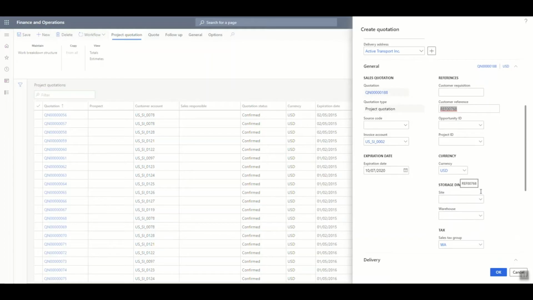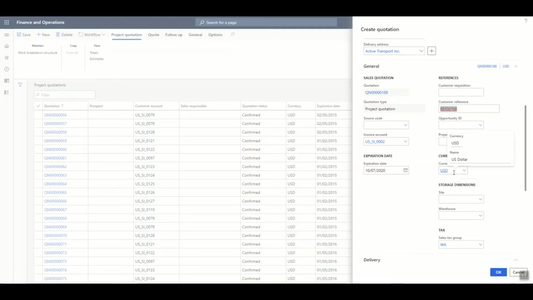Now this is just an initial phase where we have not even created a project. So as you can see, the project field is basically empty. But if you were to create a project quotation for an existing project, then you would have had this project ID already filled in. Based on the customer that is selected in this quotation, the currency has automatically defaulted.